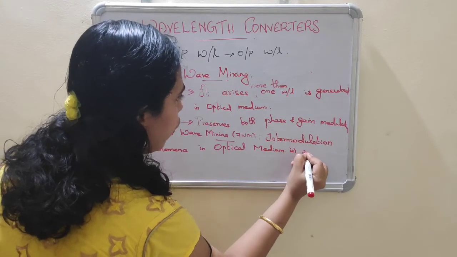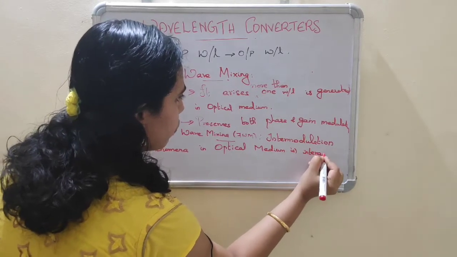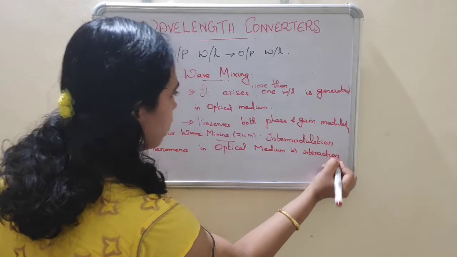First we are discussing four-way mixing. That is, interaction of two wavelengths will produce another two extra wavelengths.